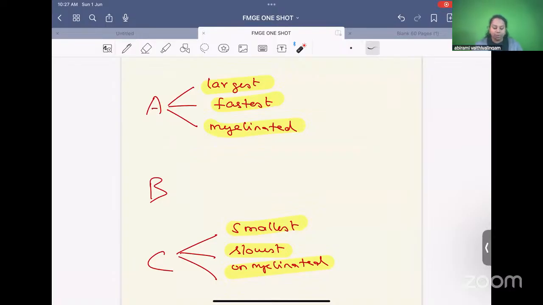Few points about the properties of type A, type B and type C. A is the first alphabet, king of alphabets. So we have to give all importance to A only. A becomes largest, fastest. Why is it fastest? Because it is myelinated. So A fiber, large, fast, myelinated. C fiber, exactly opposite. Smallest, slowest. Why is it slowest? Unmyelinated.